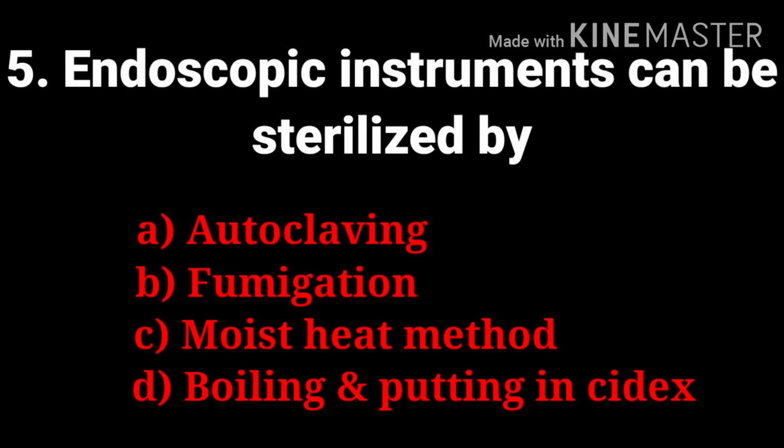Fifth question, endoscopic instruments can be sterilized by? The options are autoclaving, fumigation, moist heat method, boiling and putting in Cidex. And the answer is moist heat method. The moist heat method is a procedure in which high pressure steam is used for sterilization. This is the endoscopic instrument sterilization method.